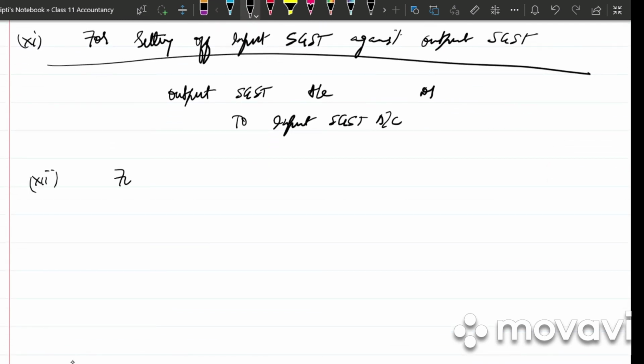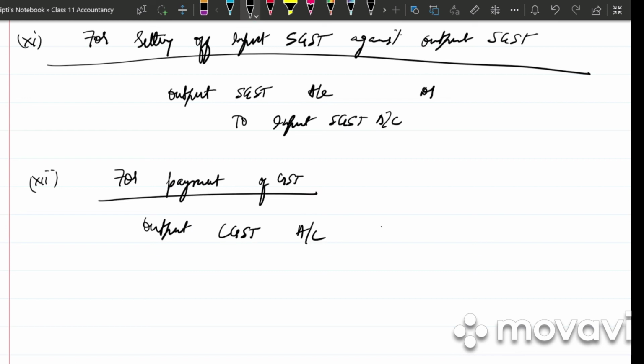And last, we will be paying GST. So for payment of GST, output CGST account debited, output SGST account debited to bank account. Write the narration. Balance amount of output GST deposited with the government. So clear?